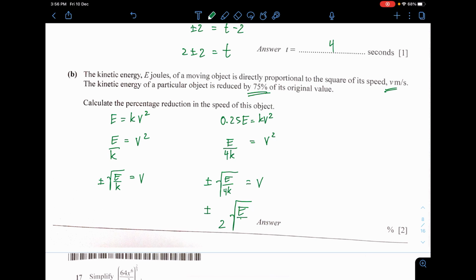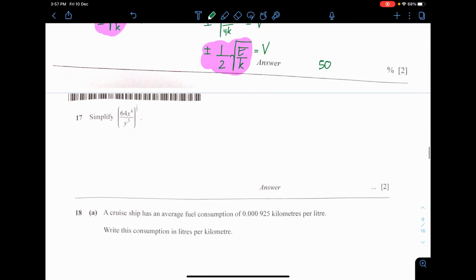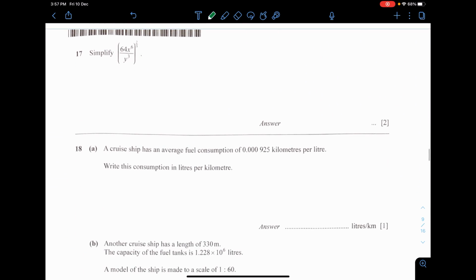E over K still in the square root. The 2 on the denominator comes out, so I get this 1 over 2. Okay, so here I can see clearly the comparison. The difference is that there is 1 over 2 in front of the velocity this time, meaning to say that the velocity actually dropped by 50%. They say the reduction is 50%. No need to put negative, because they already claim that it's a reduction. They understand that it's actually a reduction. There is no need to put a negative sign.